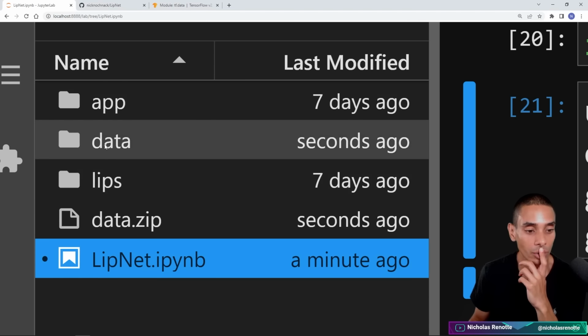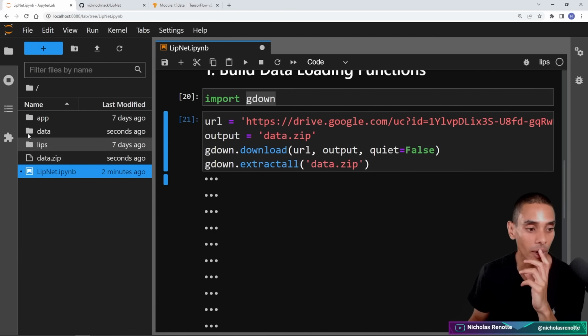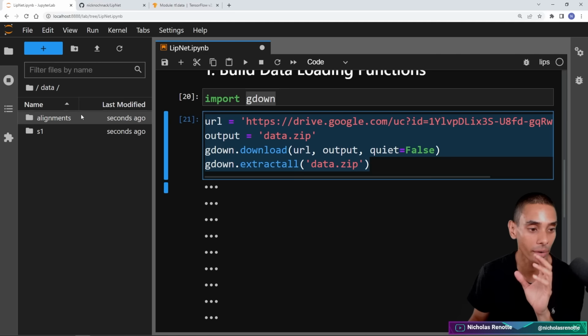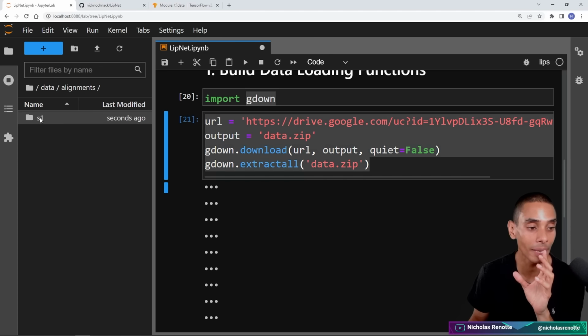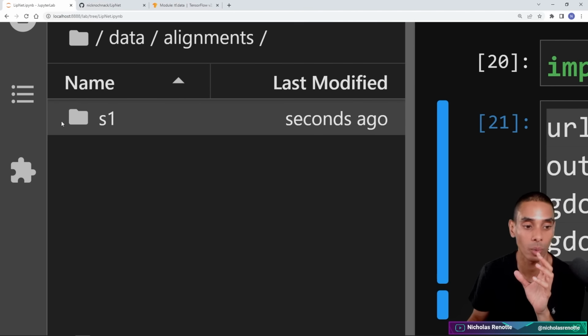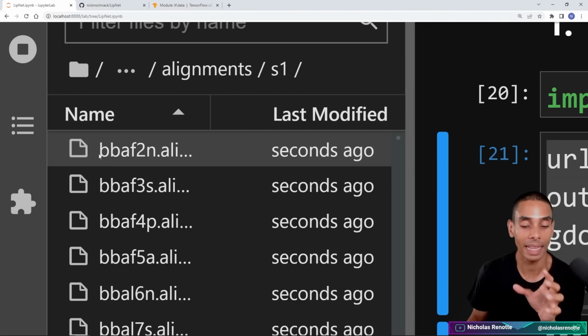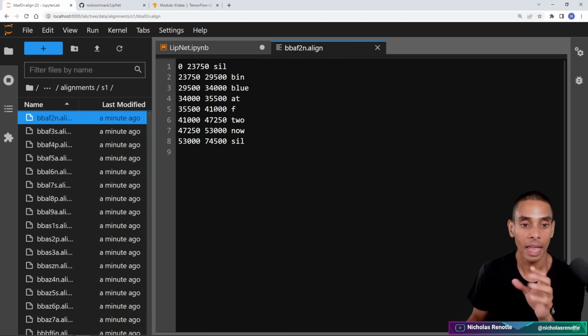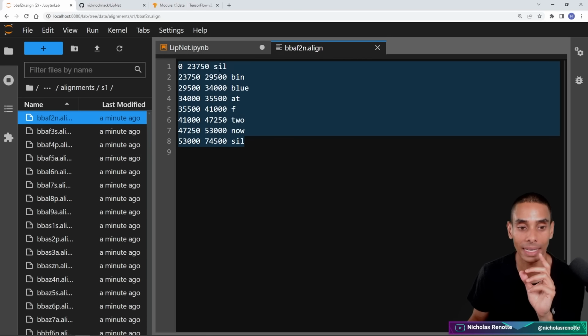But we are most interested in this over here. So this data folder. If we open this up, this is what this section or code cell is going to create. We're going to have a folder called alignments, and inside of that, a folder called S1. And this represents all of our annotations. They're in this .align file format, which is interesting to say the least. If you open them up, this is what an annotation looks like.